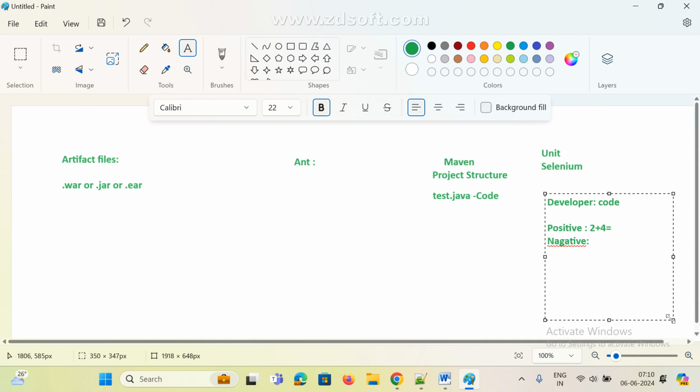They expect the output 6 only. Suppose for the negative scenario they give 2 plus 5, while we are expecting 6. They are testing two ways, one positive and one negative. In this case it will fail, so the test case is true only.